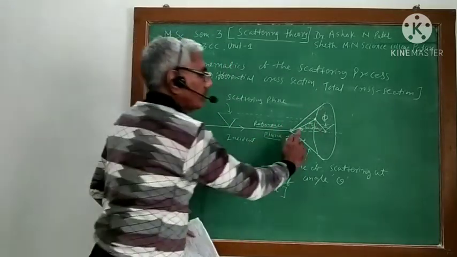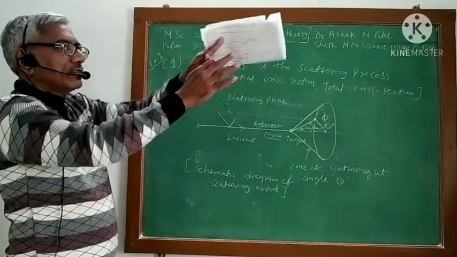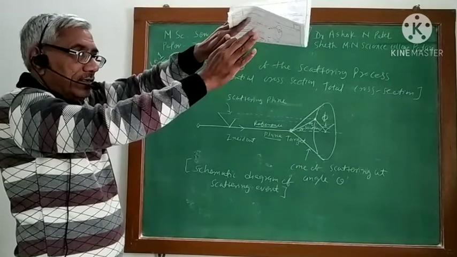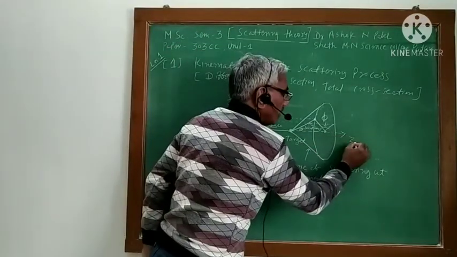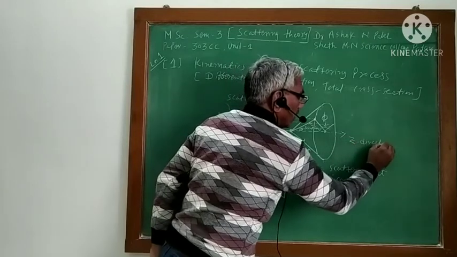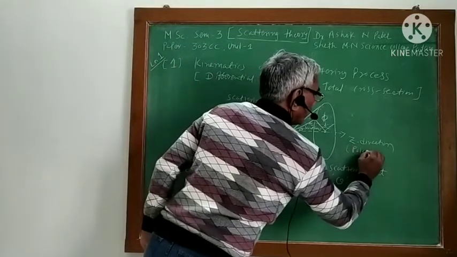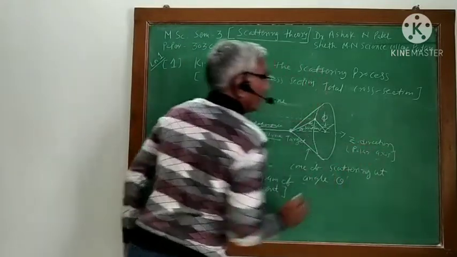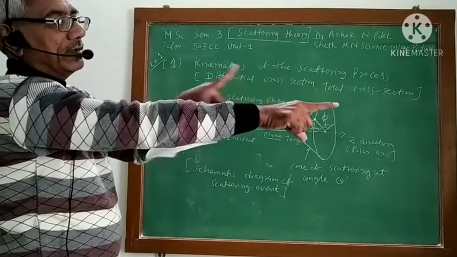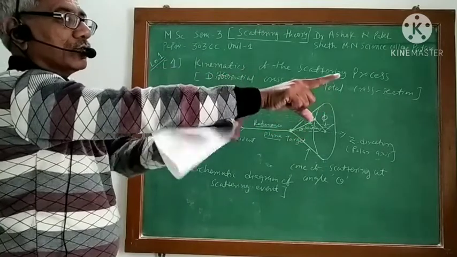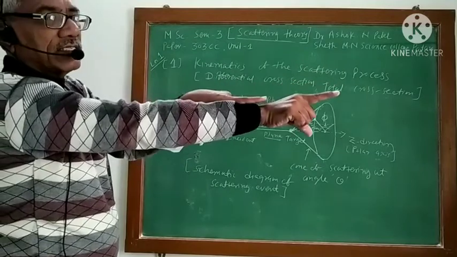This figure shows that the particle is scattered at angle theta around this z direction. This is my z direction, which you can call the polar axis. This is my theta, and here also theta. I have prepared one cone which makes angle theta with the axis.